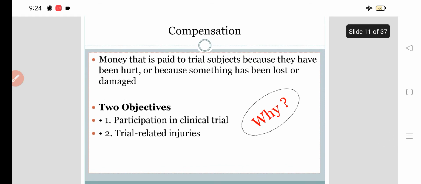Now, why is there a need of compensation? Because money is paid to the trial subjects because they have been hurt, or because something has been lost or damaged or injured, or in case of death. Means there are two objectives: participation in the clinical trial and trial related injuries. So we have to compensate research participants if there is injury, if there is any loss or damage or serious adverse events.